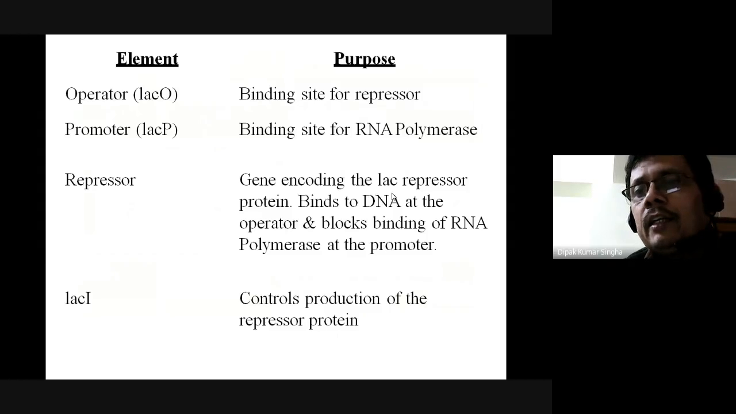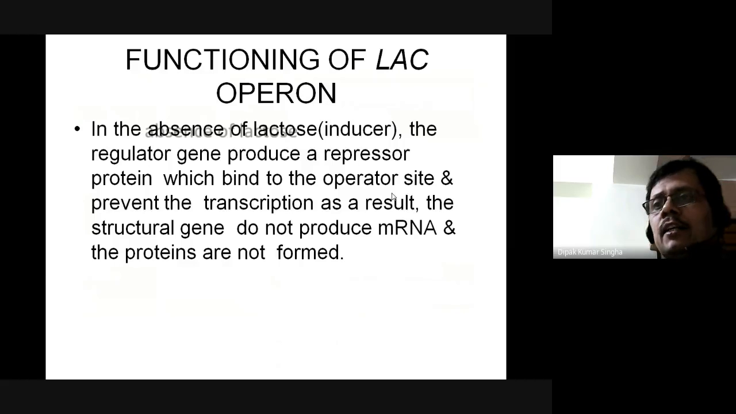And the inhibitor lacI controls the production of the repressor protein. The function of the lac operon depends on the presence of the lactose inducer, and the regulator gene produces a repressor protein which binds with the operator site and prevents transcription. As a result, the structural genes do not produce mRNA and the proteins are not found.